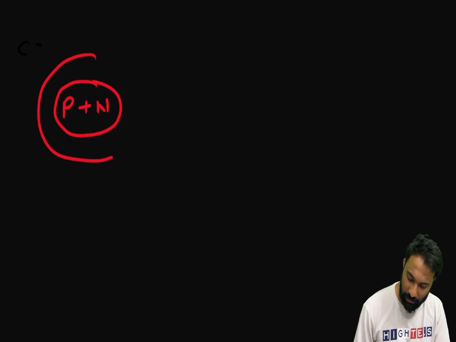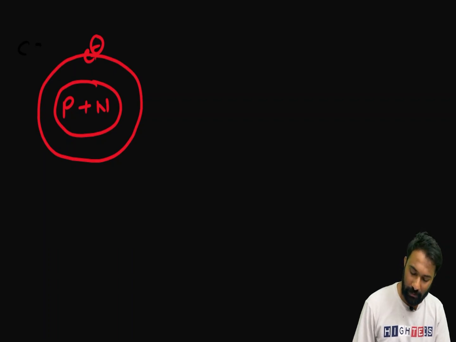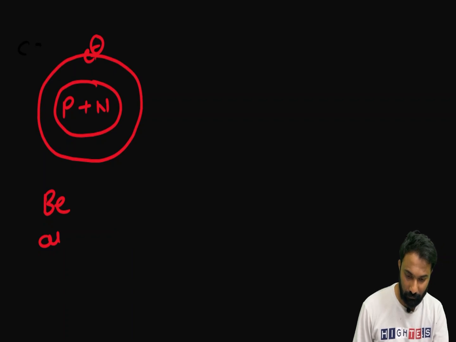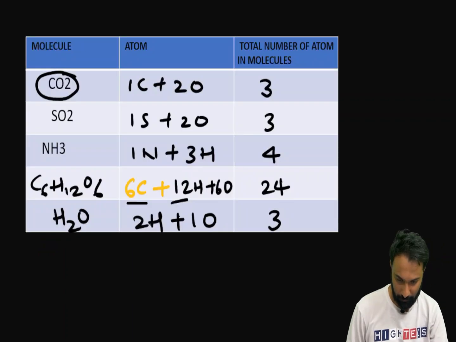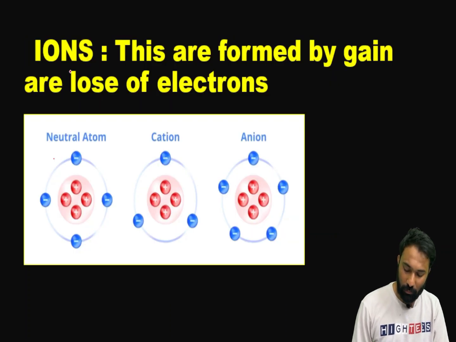Atom contains proton and neutron and the electrons revolve around it. First of all, I will take helium atom, or else we'll go with a higher one. Beryllium we will take. Beryllium normally, now we are having 3 atoms. Now we'll move with the ions.